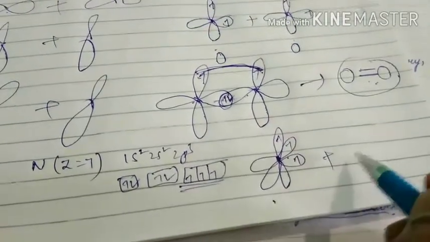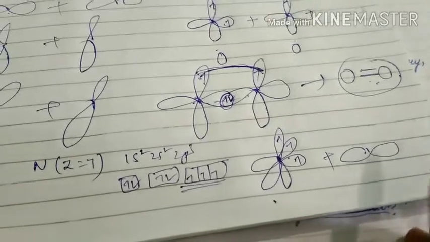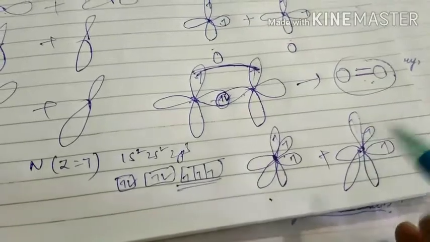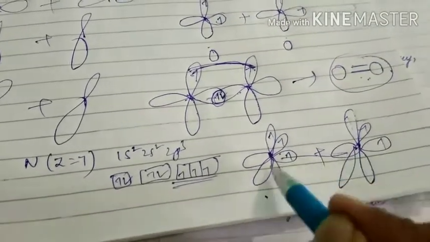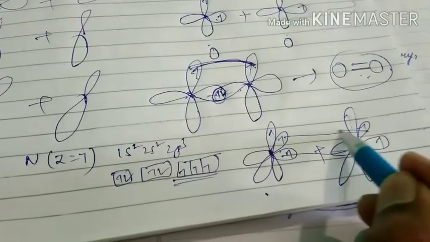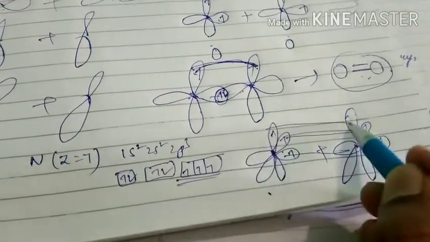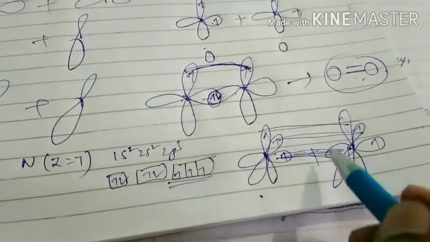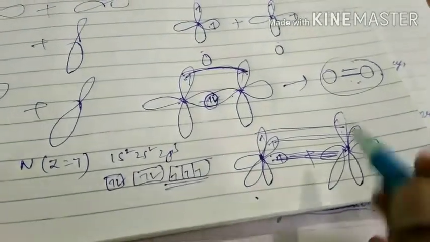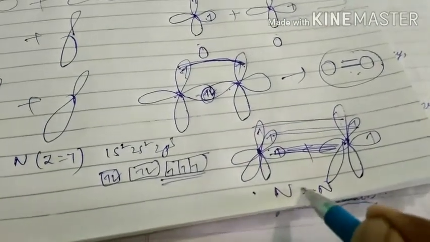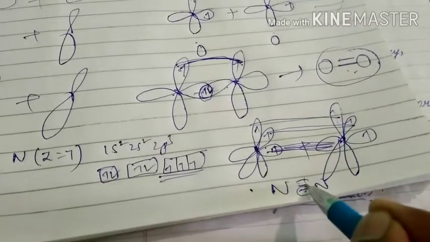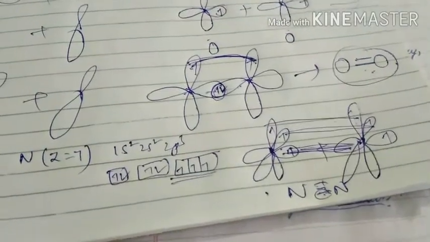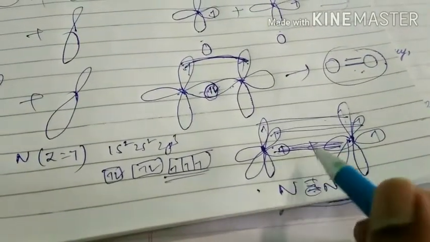This is one nitrogen. We have to take one more nitrogen. This is px, py, pz. These also contain unpaired electrons. Now overlapping takes place between these two orbitals and these two orbitals, because these two are in the same orientation, and these two orbitals. That means here one head-to-head overlapping, but two are sidewise overlapping. Then 3 bonds will be formed between two nitrogens. Out of 3, one is sigma bond, 2 are pi bonds, because these two are sidewise overlapping. These two only head-to-head overlapping. These two orbitals undergo overlapping, that is called head-to-head.